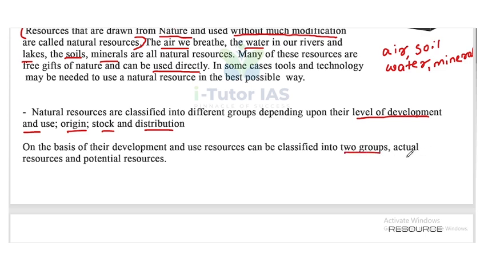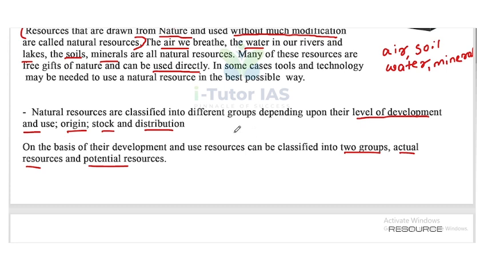First one is actual resources and second one is potential resources.